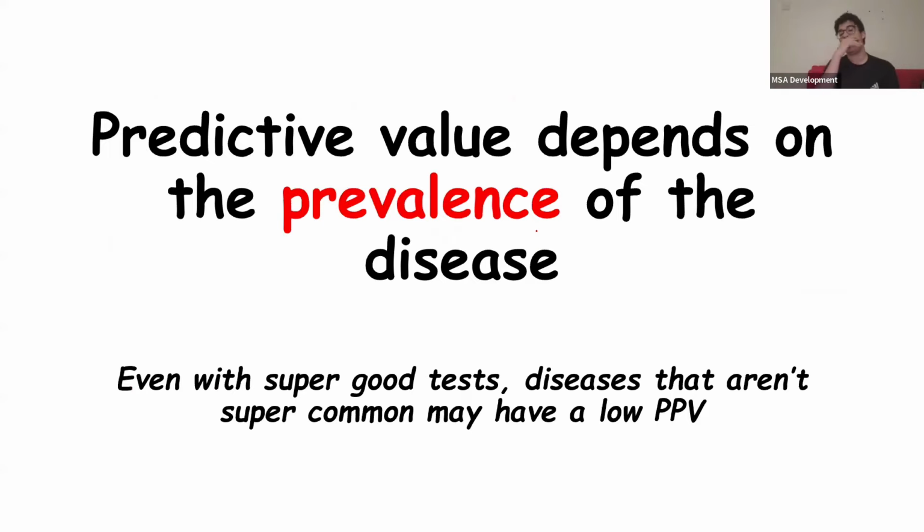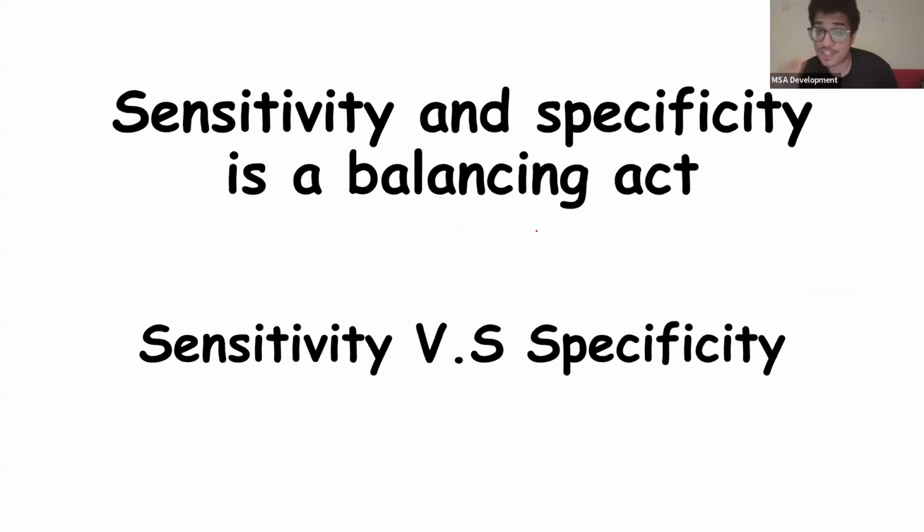Okay. Now, sensitivity and specificity is actually a balancing act. So let's say you're like, okay, why can't I increase the sensitivity of the test? Because you're going to decrease specificity. Okay. Both of them are related, and I'm going to show you guys why on the ROC curve. But generally, it's a balancing act. You want to try and find the highest sensitivity with the highest specificity.